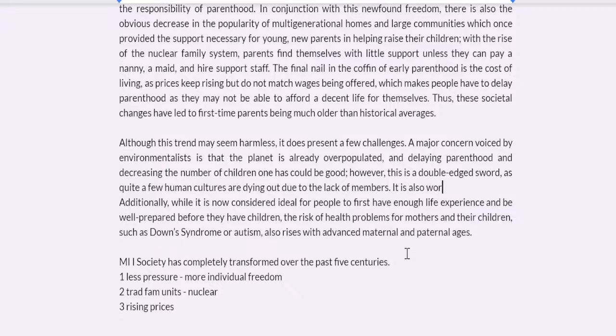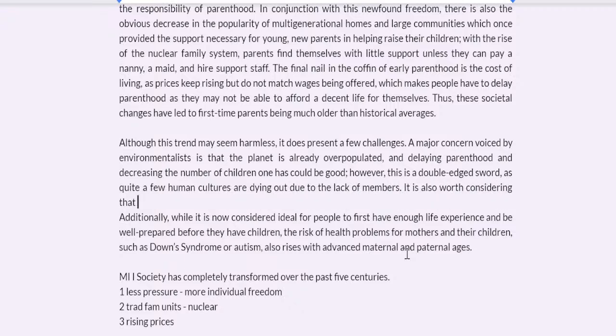It is also worth considering that while I've already used while. Okay, let me see. I don't want to repeat the same because there's so many options. You can use despite. I haven't used despite, have I? I think I've used it in the introduction only, so that's fine. In fact, I'm going to use despite. Despite the fact that delays in